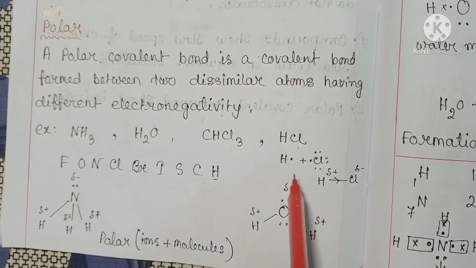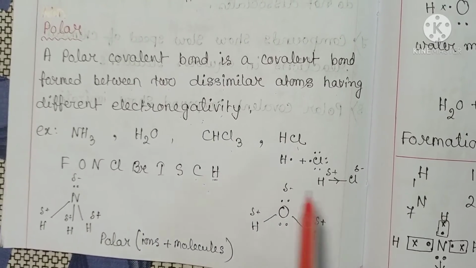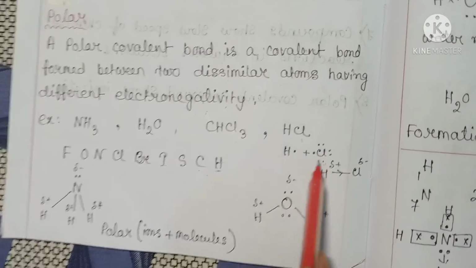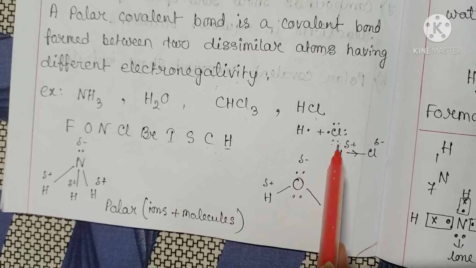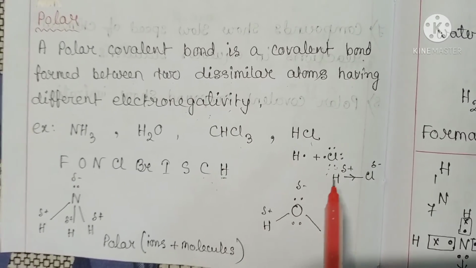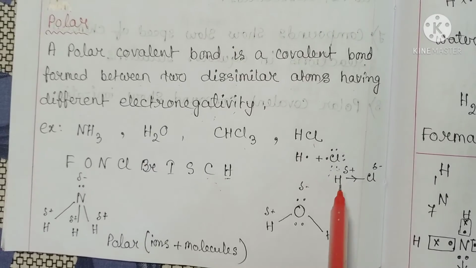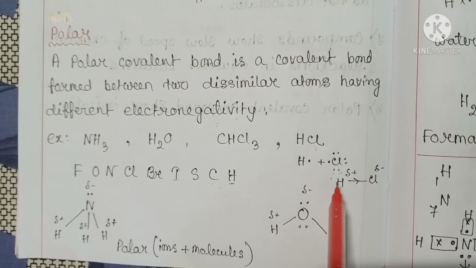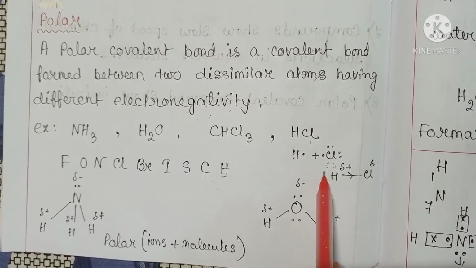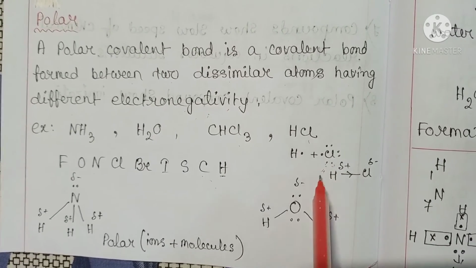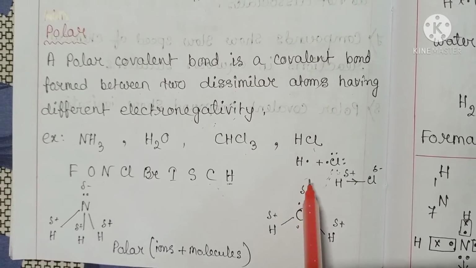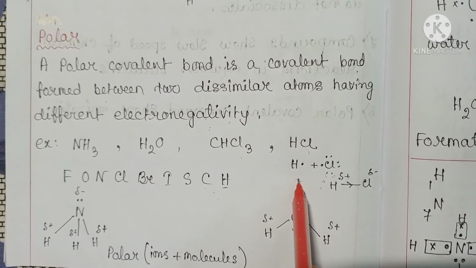Now, in the case of hydrogen chloride, the electronegativity of chlorine is high, as from the periodic table we know that electronegativity increases from left to right across a period, and chlorine is a group 17 element, so its electronegativity is higher than hydrogen, as hydrogen is a group 1 element.